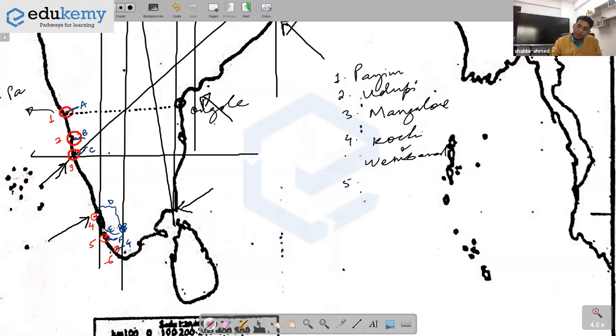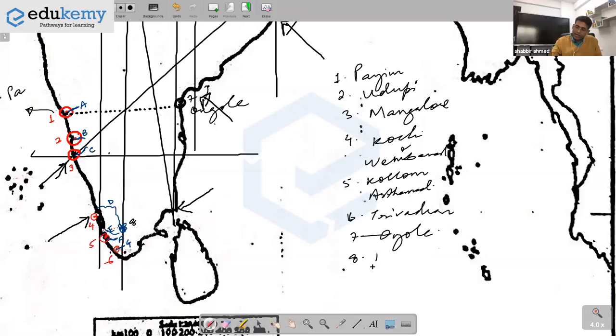Then 5 is Kollam and Ashtamudi Lagoon, and 6 is Trivandrum, and this is 7 here, 7 is Ongole. Okay, and this is 8, Periyar Lake. Nellore is further below, Nellore is here. Nellore is this bulge here. This is Nellore. A small bulge here. This is Nellore. Okay? And I think I've given you the write-ups, what to write down, more or less.